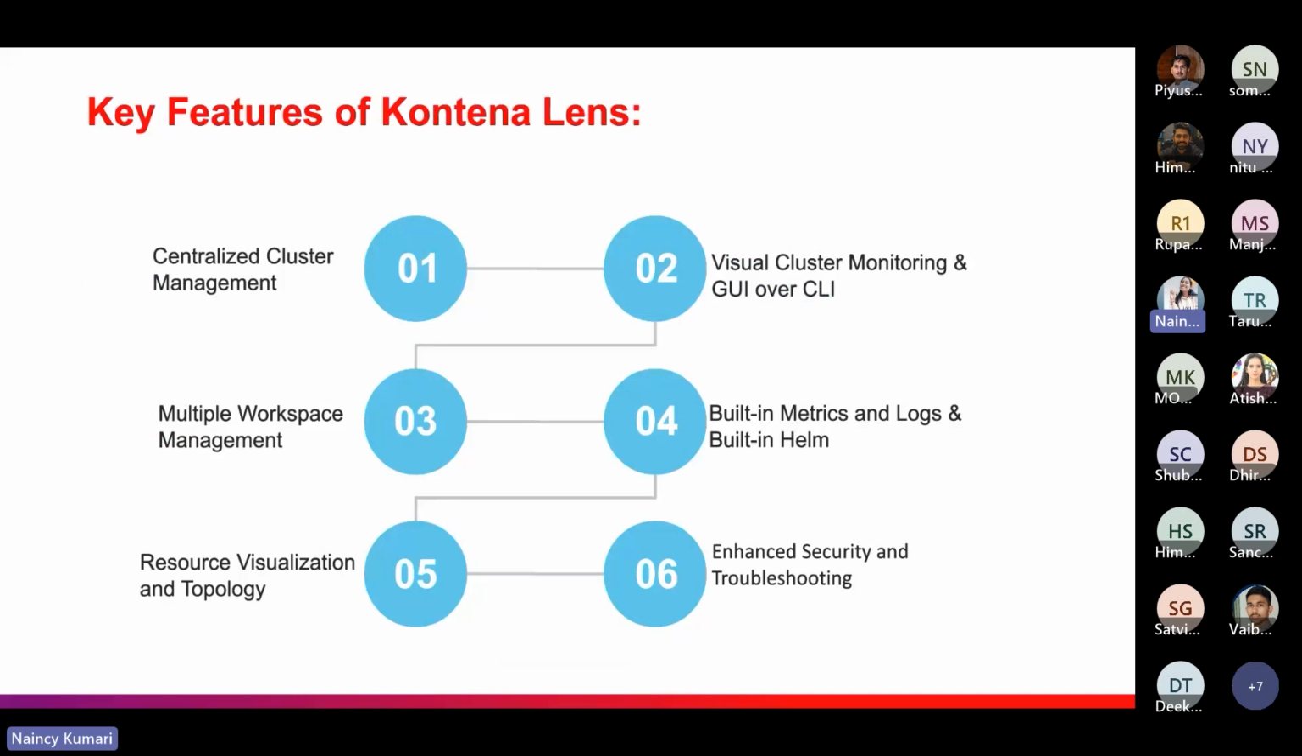So what are the key features of Kontena Lens? There are various features of Kontena Lens. I have mentioned here some of its key features. The most important key feature is centralized cluster management. Kontena Lens provides a single unified dashboard to manage multiple Kubernetes clusters at the same time. I will show you how we can do that.